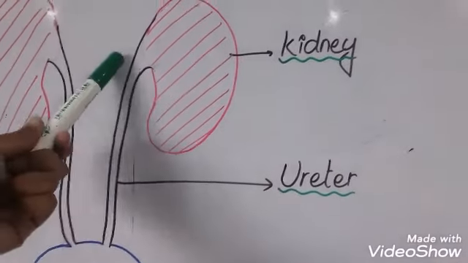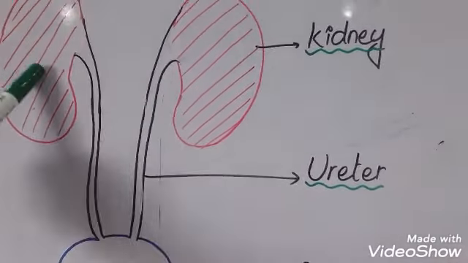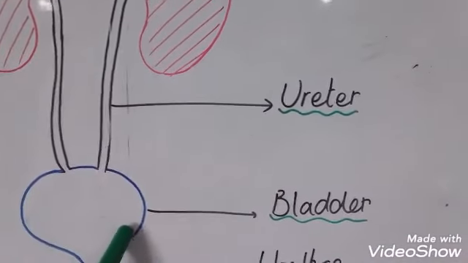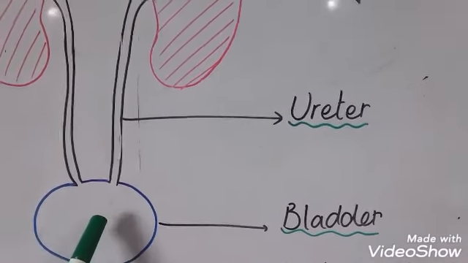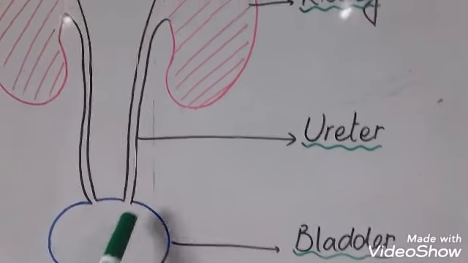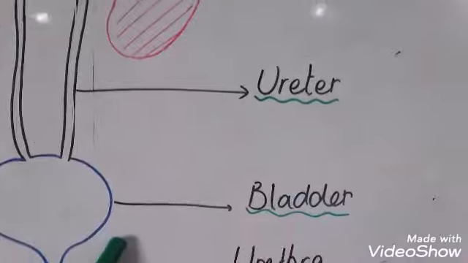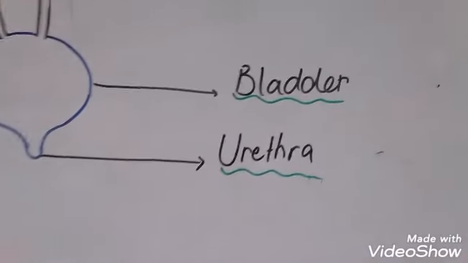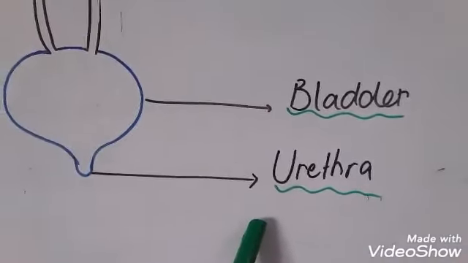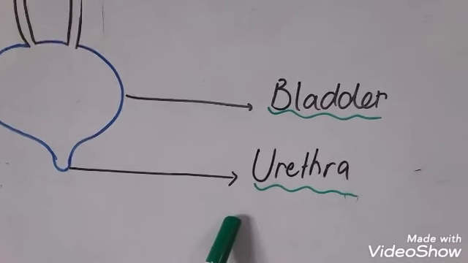Second, ureter. This is the long tube between kidney and bladder. Third, bladder. It stores urine inside it. So ureter is a long tube between the kidney and bladder. And last one is urethra, from where this waste material in the form of liquid is extracted.